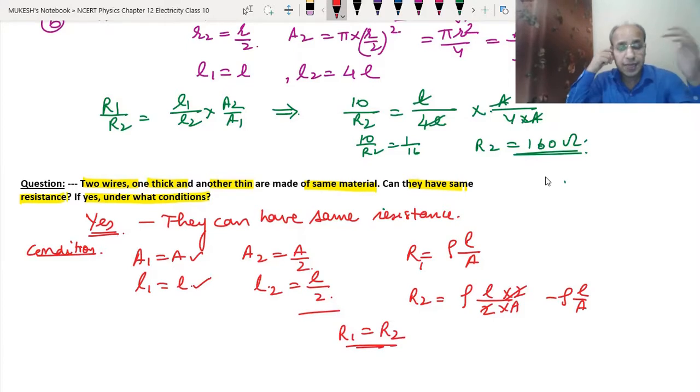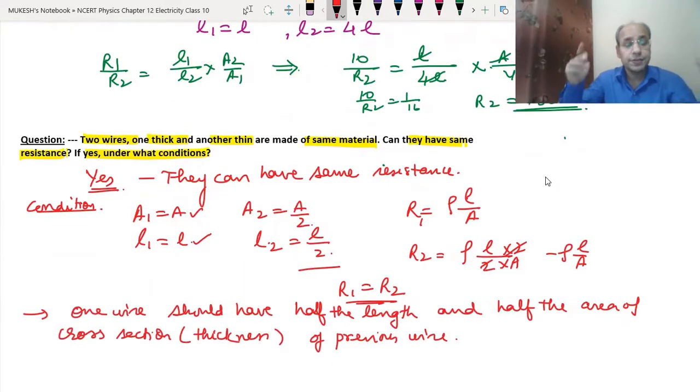It means that if one wire has half the length of the previous wire and half the area of cross section of the previous wire, then they can have the same resistance. So we can write the answer. Let's repeat: one wire should have half the length of the previous wire and half the area of cross section of the previous wire, then they can have the same resistance. Okay, clear? I hope this is understood.